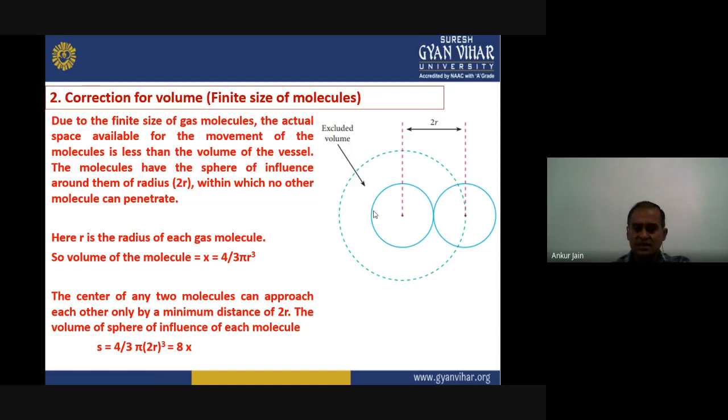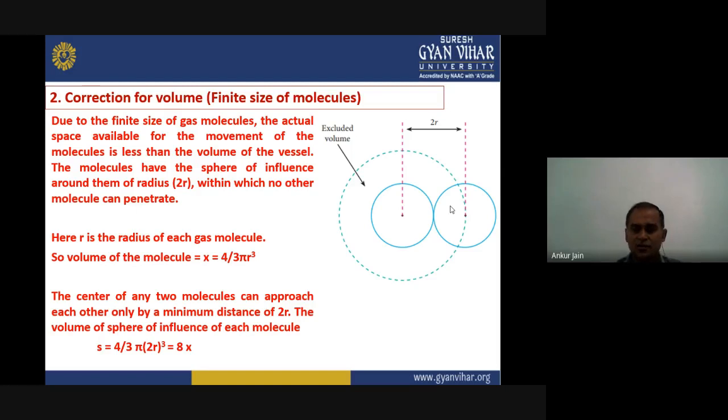Okay, we are considering now r is the radius of one molecule, so the volume of that one molecule will be given by x equals 4 by 3 pi r cube. We know from simple mathematics that sphere volume is given by 4 by 3 pi r cube. Now, as we considered that there is a sphere of influence, that means two molecules can come closer at a minimum distance of r plus r, that is 2r.